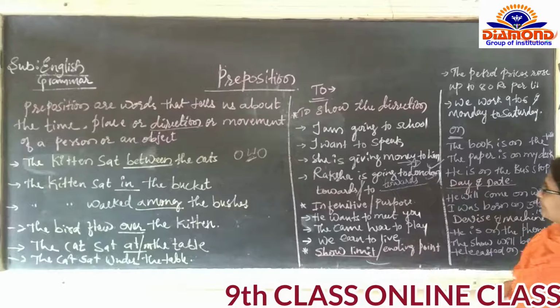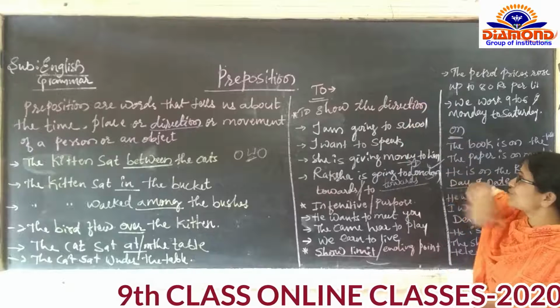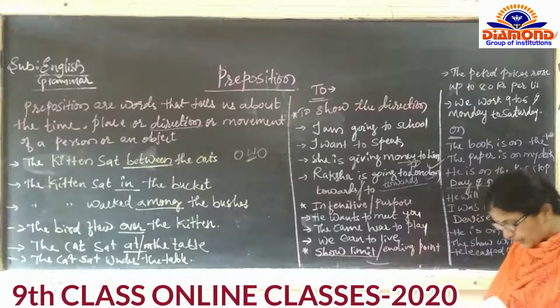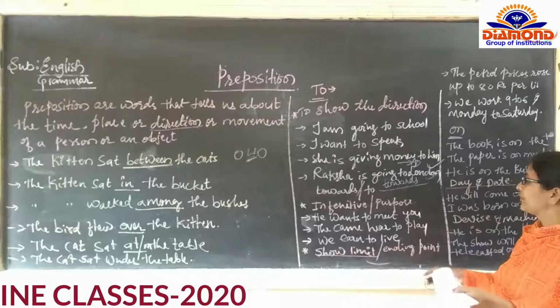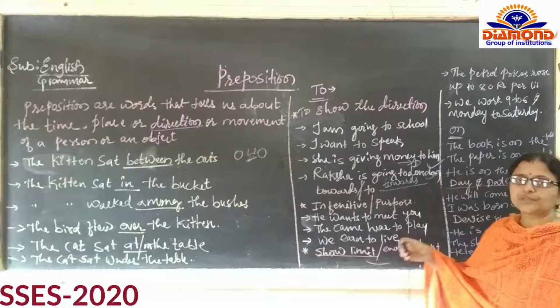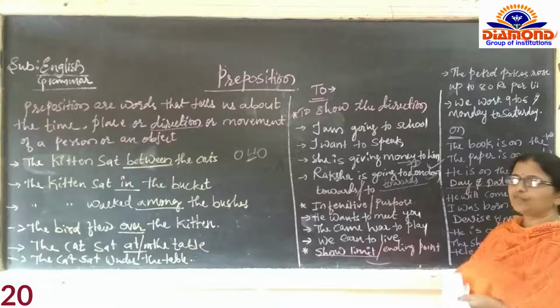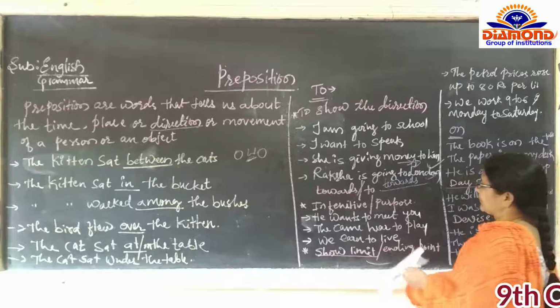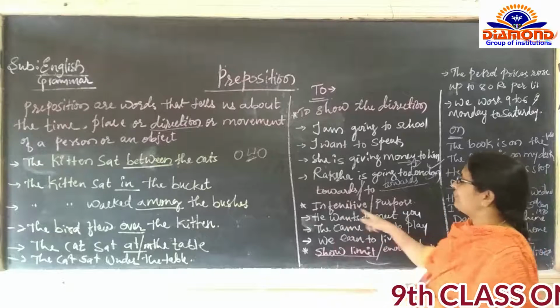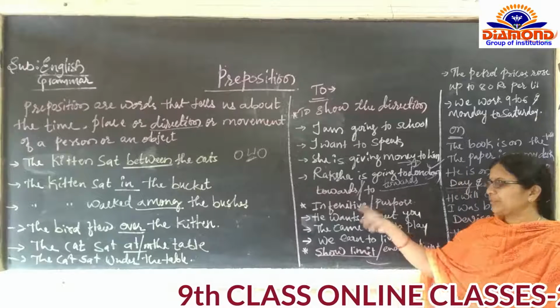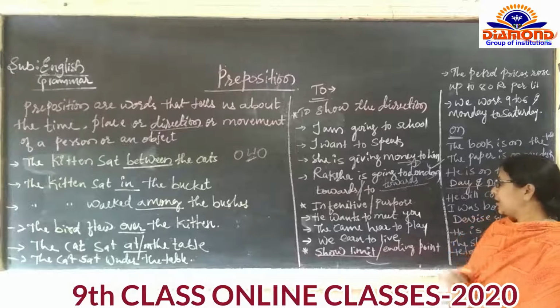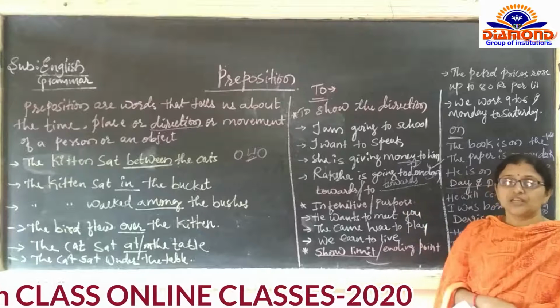So next, to is used to show the direction, and next to is used to show purpose. What is the purpose? What is the meaning of purpose here? In infinitive or purpose? Some of you know what is the meaning of infinitive and purpose means intention.